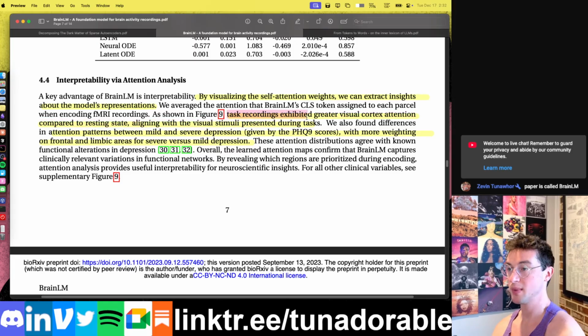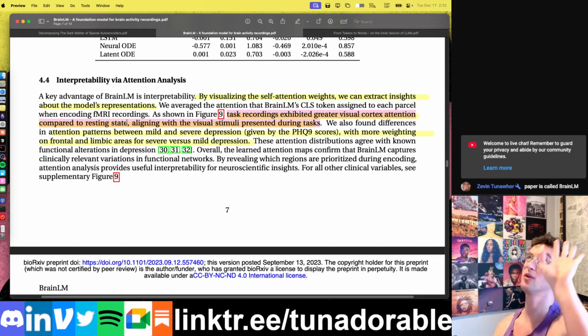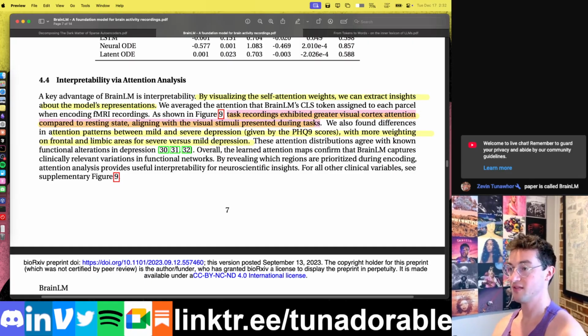Task recordings exhibited greater visual cortex attention compared to resting state, aligning with the visual stimuli presented during tasks. So resting state, I believe they have either just the white ceiling wall thing in front of them or their eyes are closed. Whereas during the actual recording, there is a visual thing in front of them for a lot of these experiments, right?